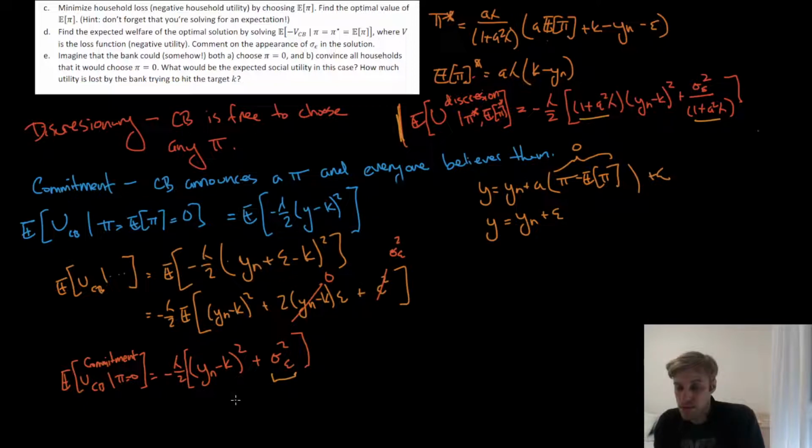Okay, so that's that. How much utility is lost by the bank trying to hit the target K? It's just going to be this, right? You could subtract this from this, I suppose, and you would get the actual thing. I'm not going to do it. But the amount of utility that is lost when it actually tries to use its discretion to hit K is going to be the discretion minus the commitment. And then we would see what that actually was. Okay, that's that. And we'll move on to the final question, which is going to be very largely the same, but with a little bit of a twist.